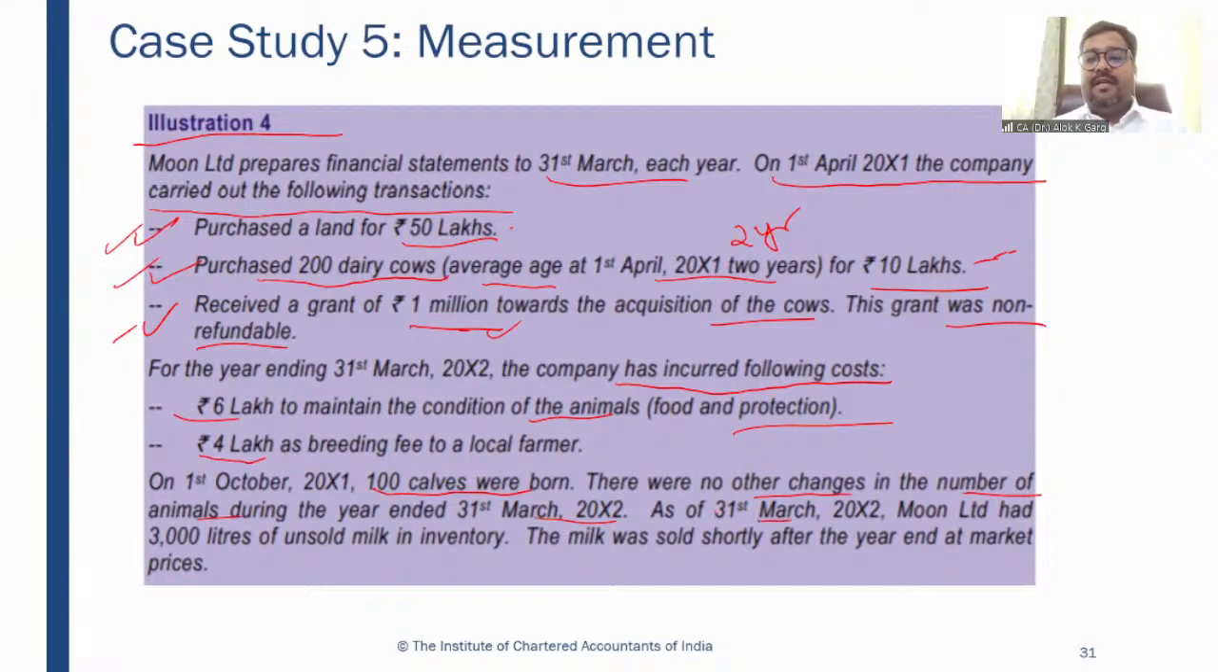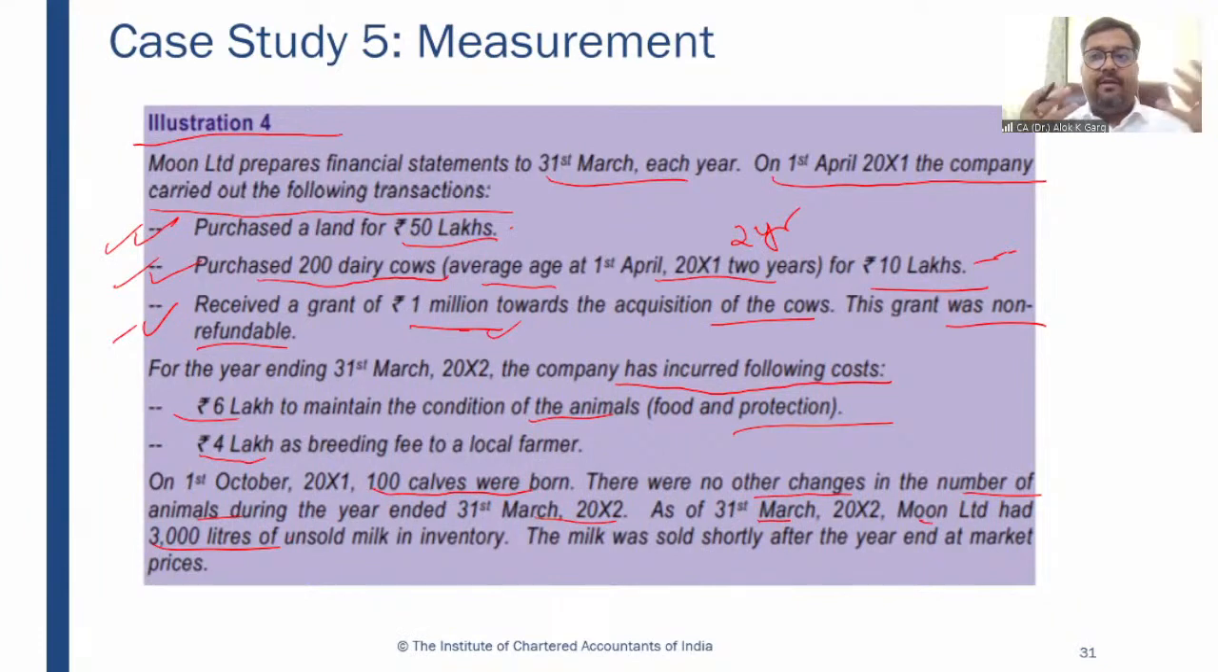As of 31st March 2002, Moon Limited had 3,000 liters of unsold milk in inventory. So as on 31st March 2002, Moon Limited has 3,000 liters of milk, which came from the cows. 3,000 liters of milk inventory is also there. Inventory is again an asset. And of course, this milk has come from a cow.